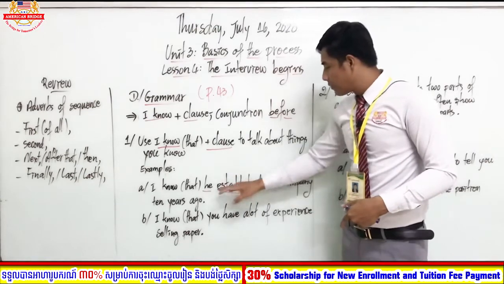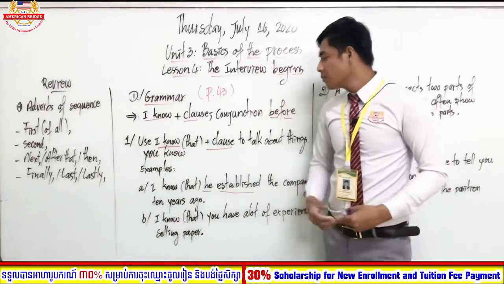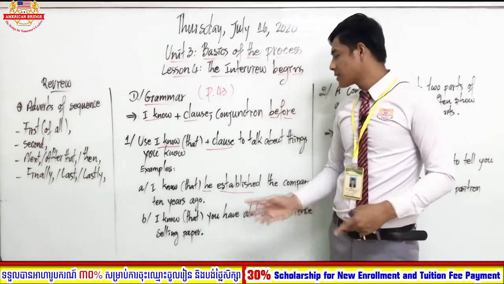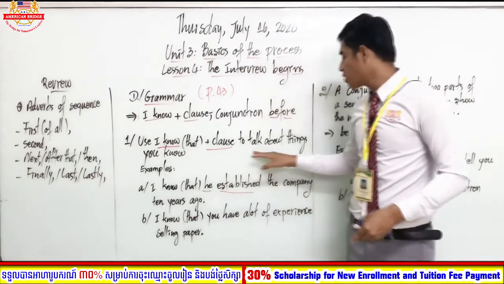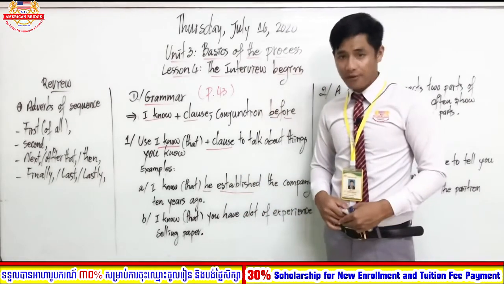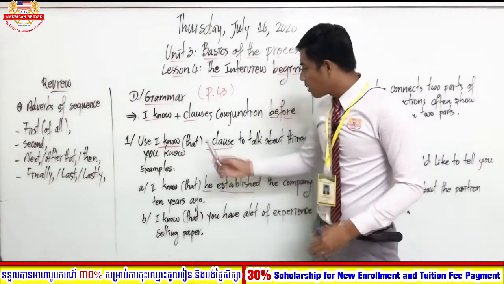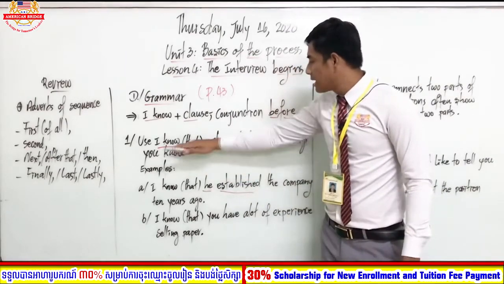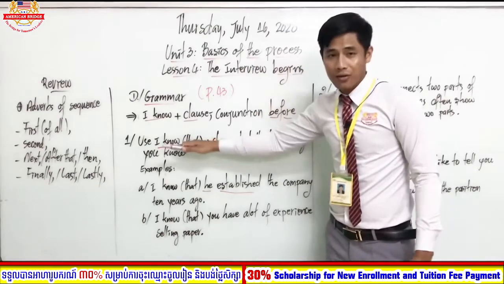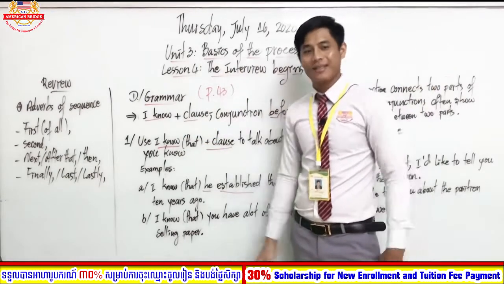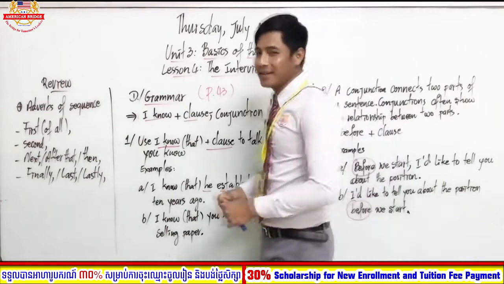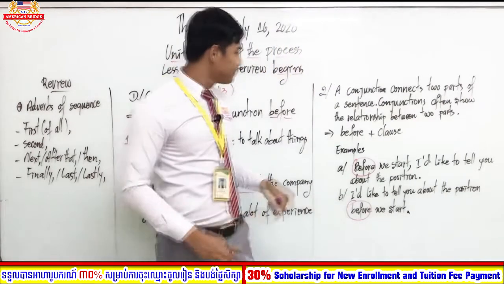So simply, I know plus clause is just used to talk about the things that we know. Okay. And teacher tells you one more thing. This type of clause, I know plus clause, we call a noun clause. Got it?